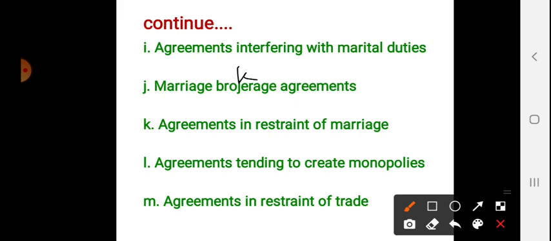An agreement in restraint of trade. For example, person A is selling certain goods to person B in a legal way. If any agreement is made to stop this business, to destroy A's business, it is opposite to public policy. An agreement to limit competition and to maintain prices does not become void. An agreement binding a person to sell goods at a certain price, for example selling the goods for more than the actual price, is also opposite to public policy.